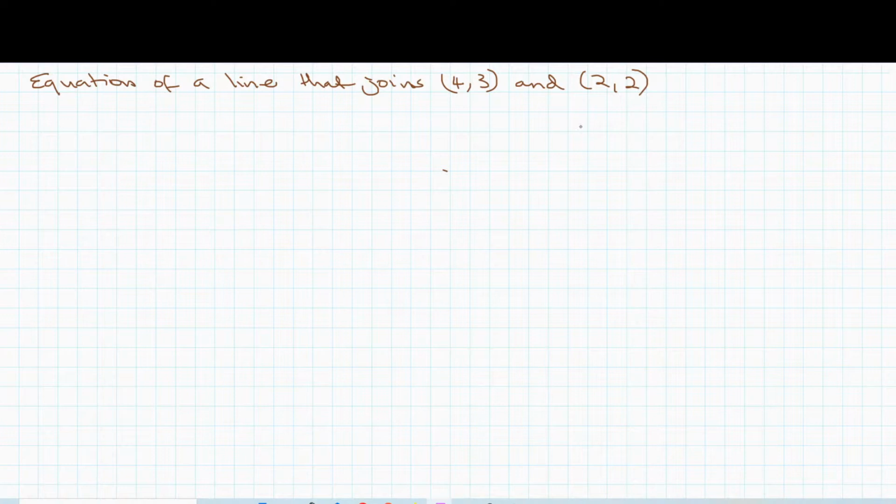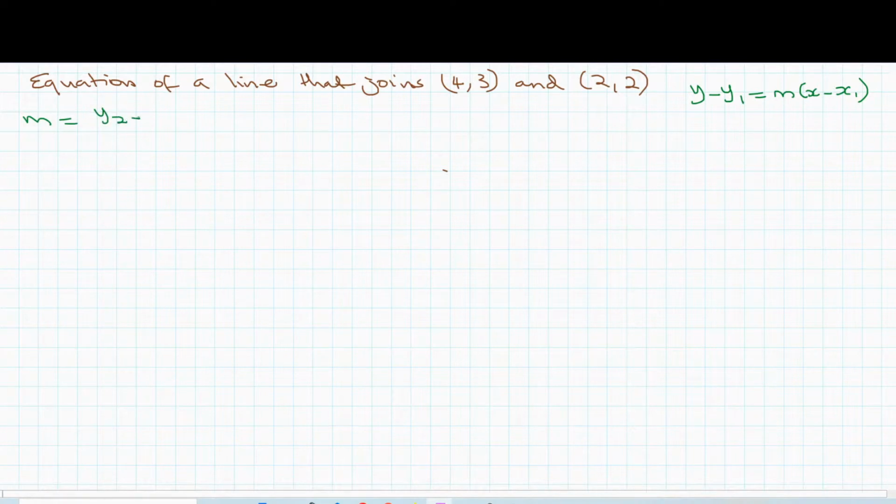So let's make it 2, 2. The first thing we're going to do, remember, is we always start with our equation because you need to know what you're trying to arrive at. The equation here is going to be y minus y1 equal to m times x minus x1. And our m is the slope. And don't forget, your m is going to be y2 minus y1 over x2 minus x1.